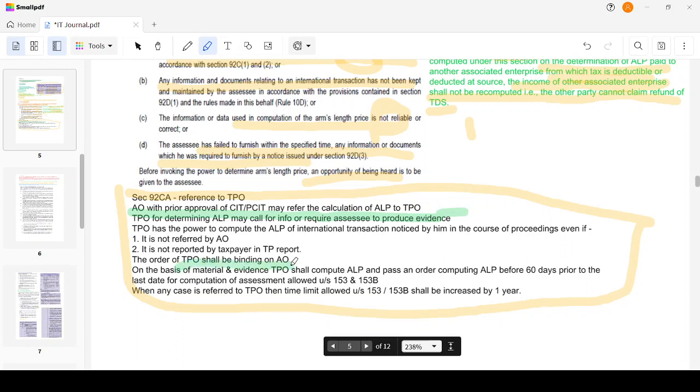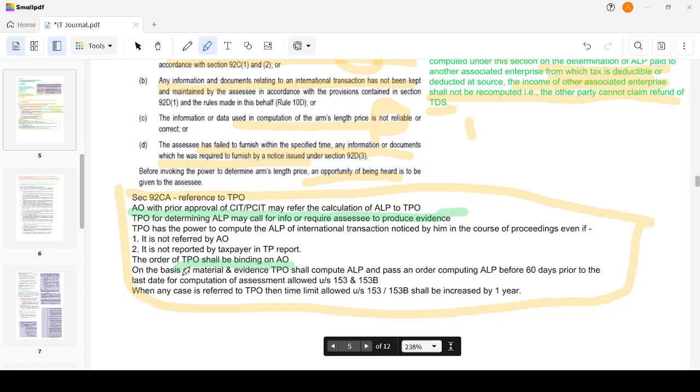He cannot say he has referred it and then go his own way. Assume the income computed by the assessee is 100. The transfer pricing officer says it is 120. The assessing officer says it's 150. Now, the officer cannot say your report is wrong, so I'm going with 150. He cannot say that. Whenever a transfer pricing officer is appointed and he passes an order, such order is binding on the assessee as well as on the assessing officer.